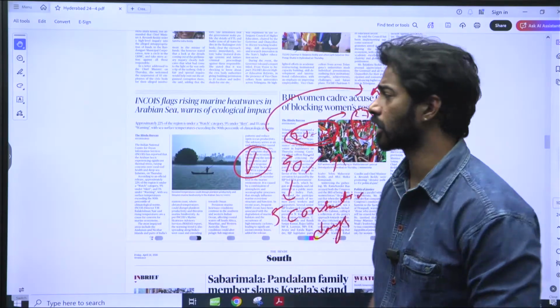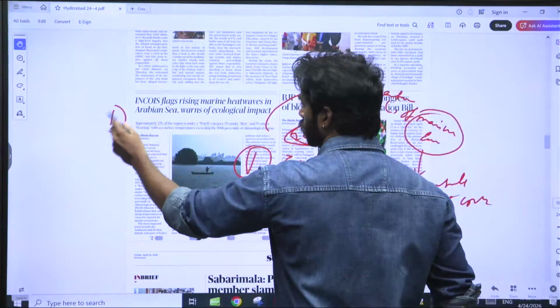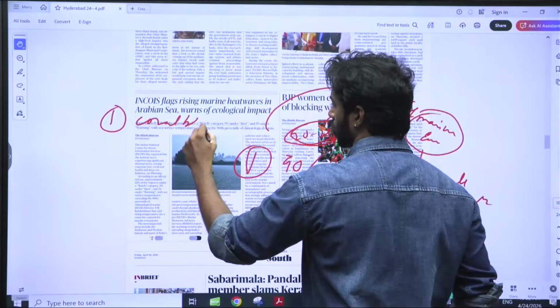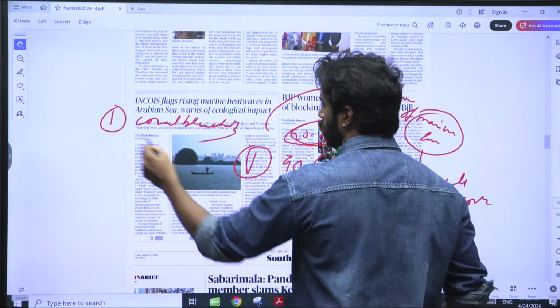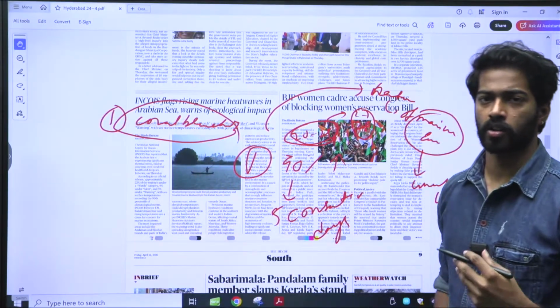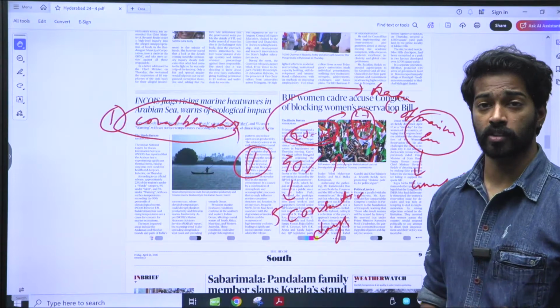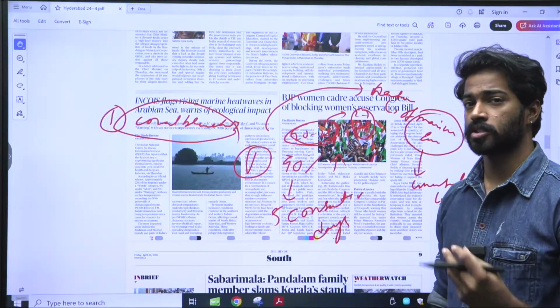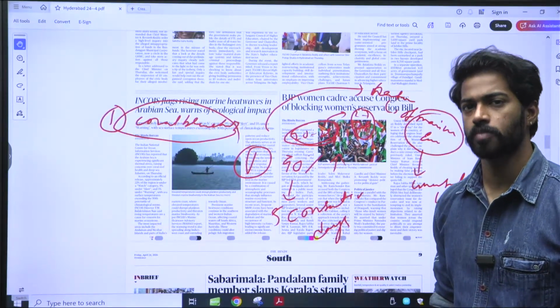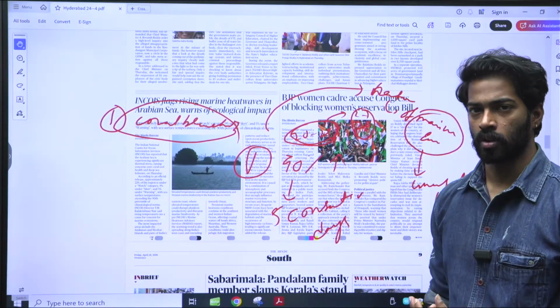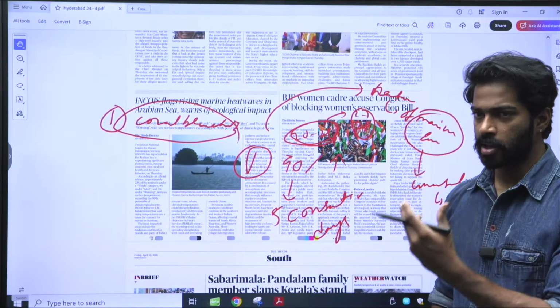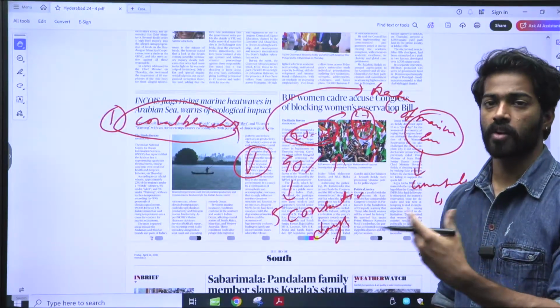The main effects of a marine heat wave are: one, coral bleaching. What is coral bleaching? It is where the corals let go of the zooxanthellae. Zooxanthellae are symbiotic species attached to the coral polyps, which ensure that there is food. They are the main reason why corals have color.